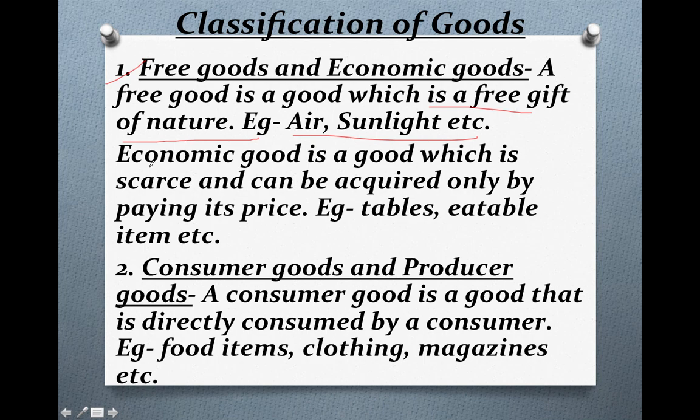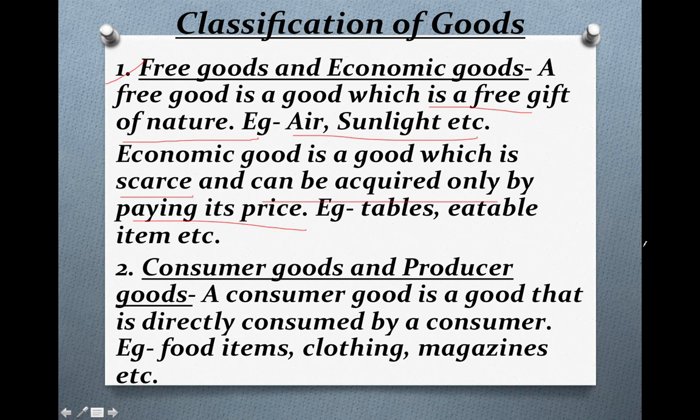Now what are economic goods? An economic good is a good which is scarce, which is limited, and can be acquired only by paying its price. Those goods which are scarce in nature and which can be acquired by paying, you have to buy that product. So those products can be known as economic goods.